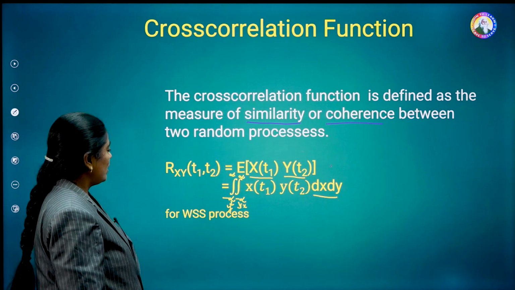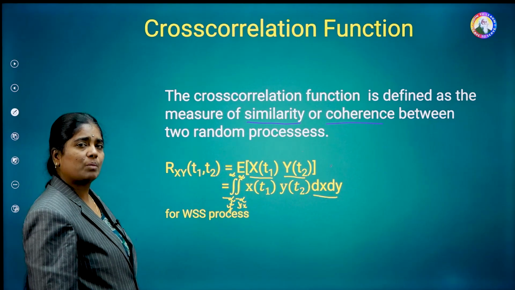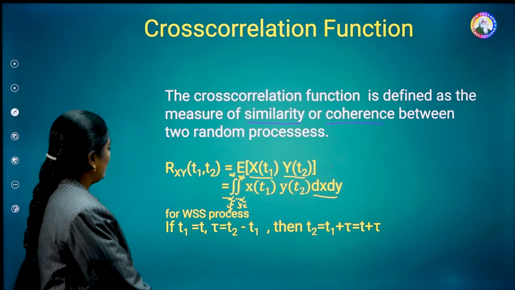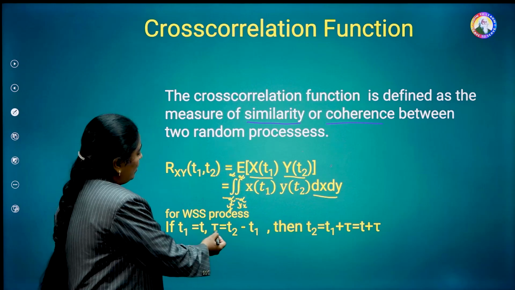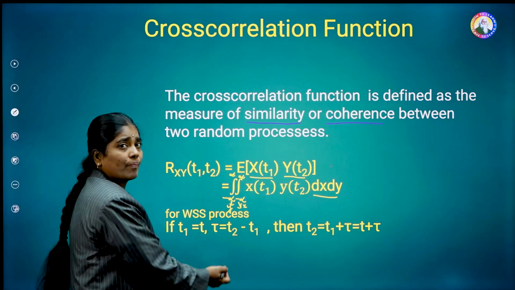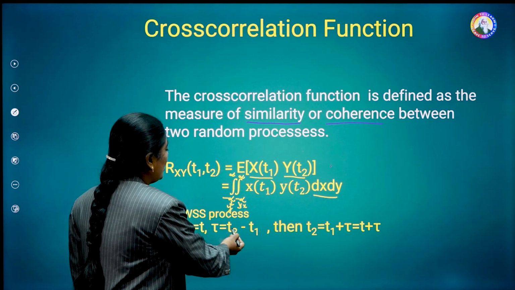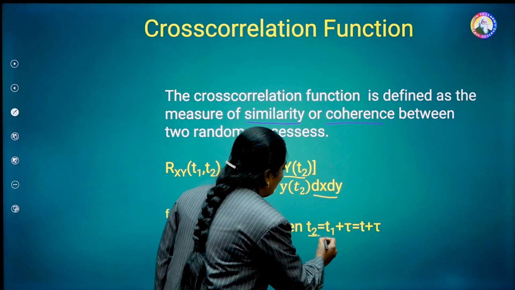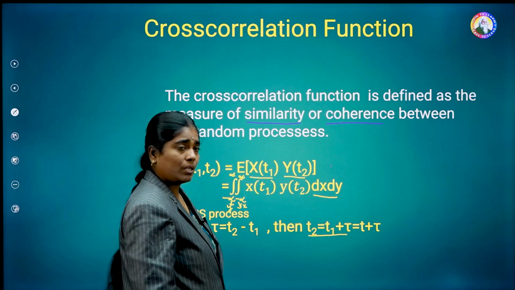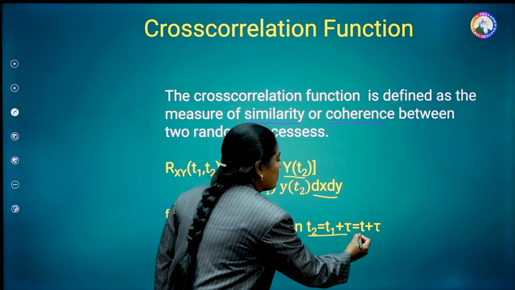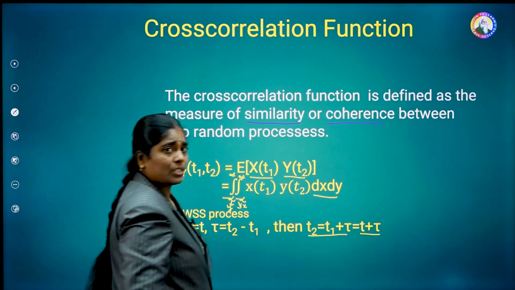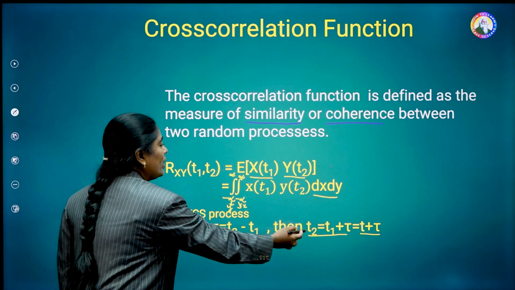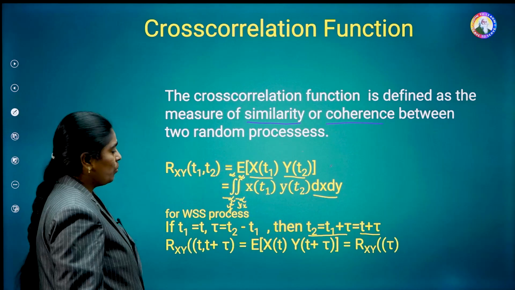Then for the case of a WSS process, that means wide sense stationary process, let us consider T1 is equal to T, and tau is equal to T2 minus T1. Then T2 is nothing but tau plus T1. So T2 is equal to T1 plus tau, and instead of T1 we substitute T, so T2 is T plus tau. Then substituting these T1 and T2 values in the above equation, we get